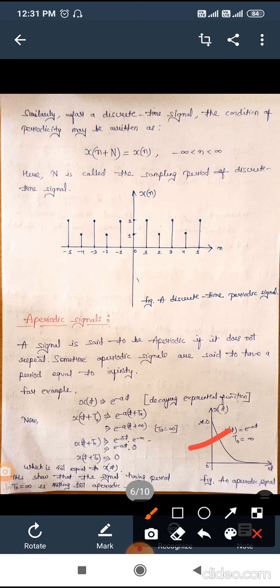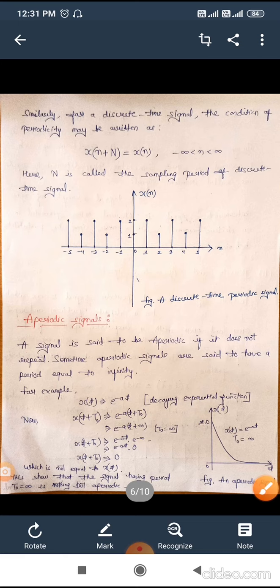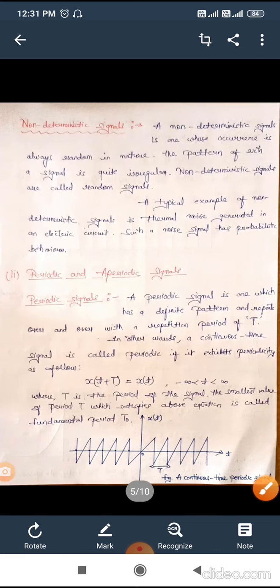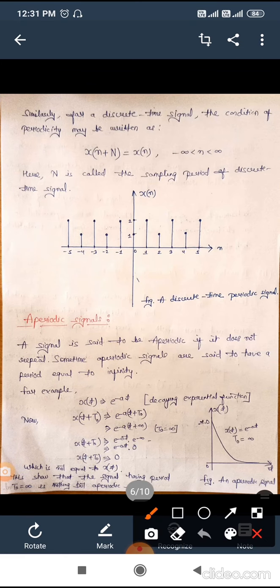So we can take the t naught value as infinite. Then we can expand this exponential expression. As we know, the base is equal and the powers must be added, hence we can equate them individually. E raised to the power minus infinity is nothing but 0. That's why the whole expression is 0, and it does not equal x of t, hence aperiodic, because it does not satisfy the condition of periodicity.